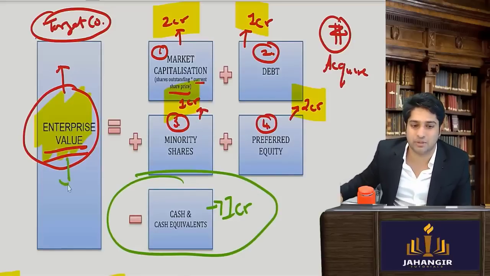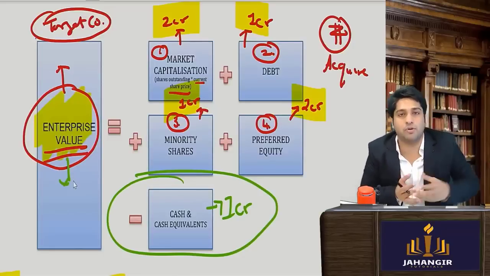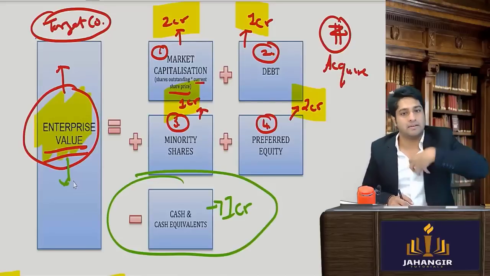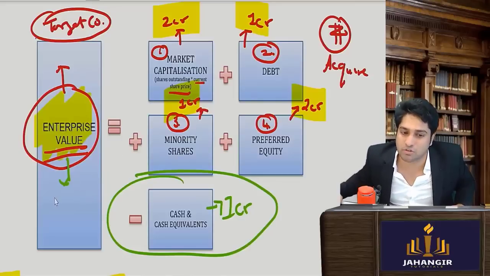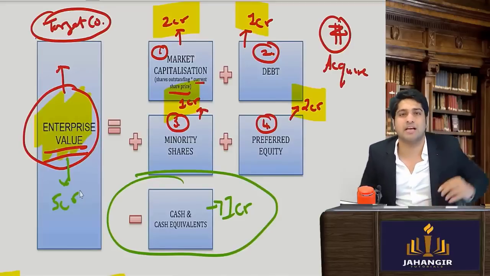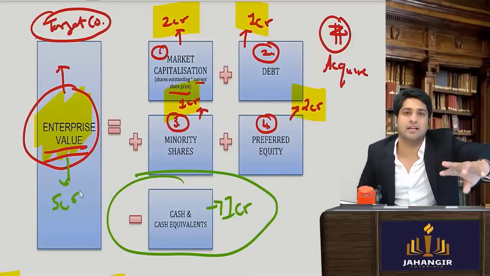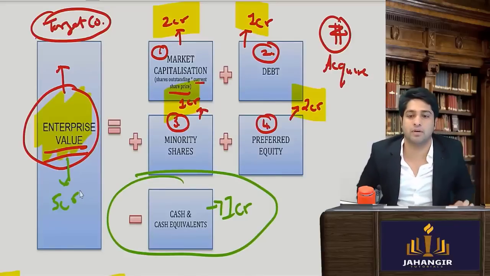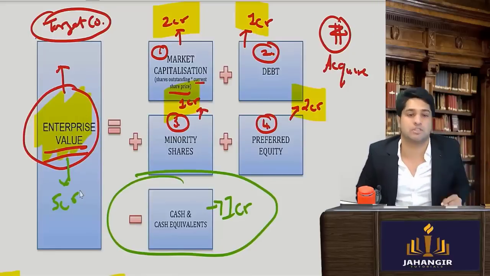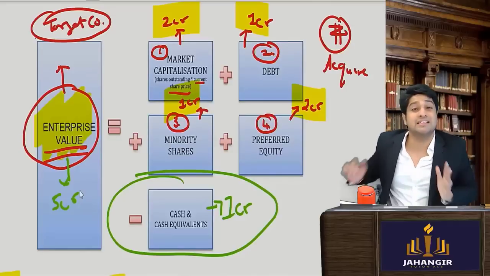So the enterprise value is actually from the takeover point of view, the acquirer's point of view: how much is it going to cost me to buy this target company. So it will cost me 6 crores or 5 crores. 5 crores, because I'll pay off everyone, and whatever cash is there is actually mine only. So I'll use it to pay off all these people. So it ultimately reduces my purchase cost. Therefore cash and cash equivalents are subtracted. Is this concept clear?